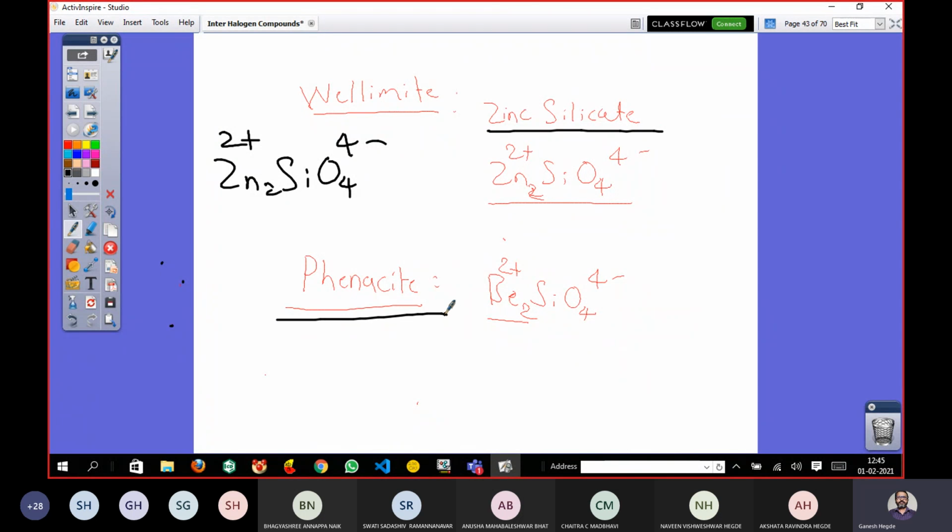And another example is phenacite. Phenacite is a beryllium silicate. Beryllium is also an s block element and it can have 2 plus charge. That's how we need to have Be2SiO4. Now the charge is done, 4 plus and 4 minus.